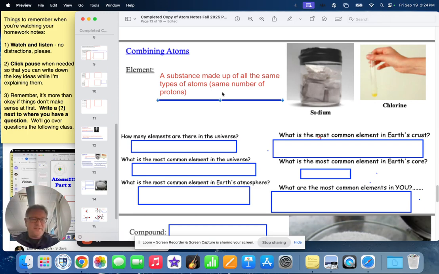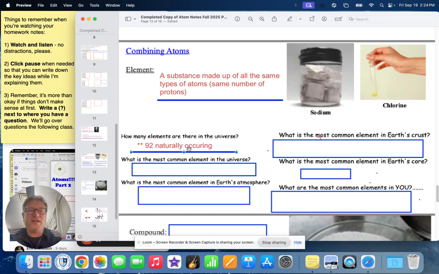When we think of these unique types of elements, this is going to be a quick take-a-guess before I reveal it. The first one: how many elements are there in the universe? I think we mentioned this before. Take a guess. 92. 92 naturally occurring elements. Fast fact: atoms get bigger in stars.